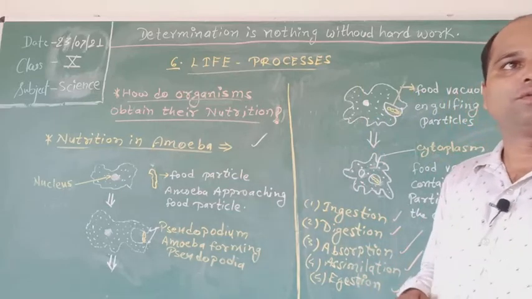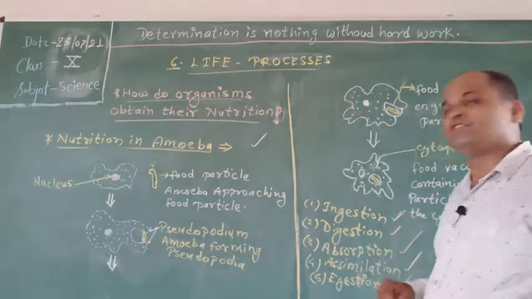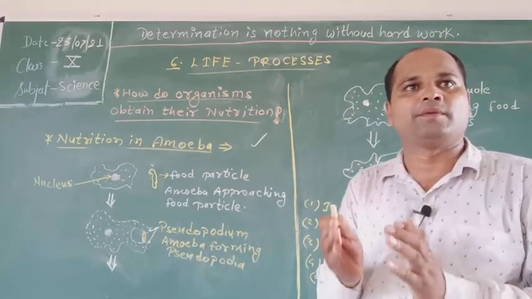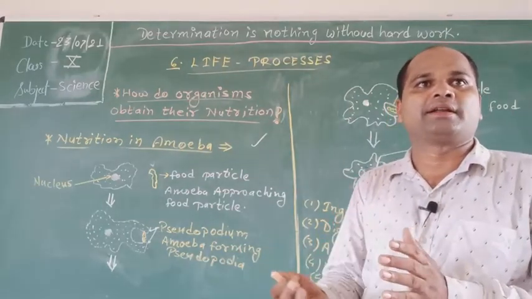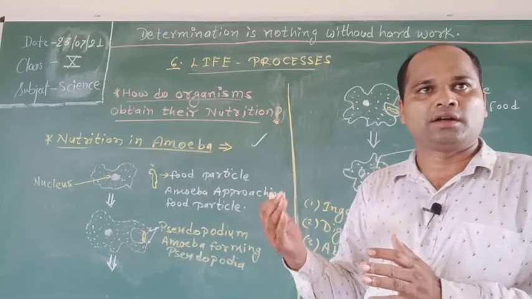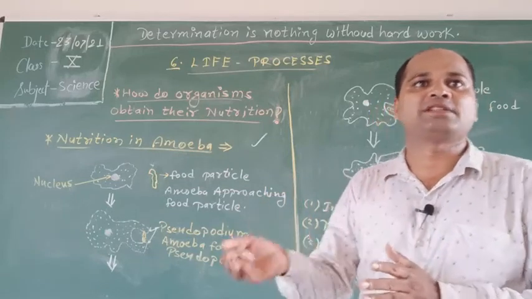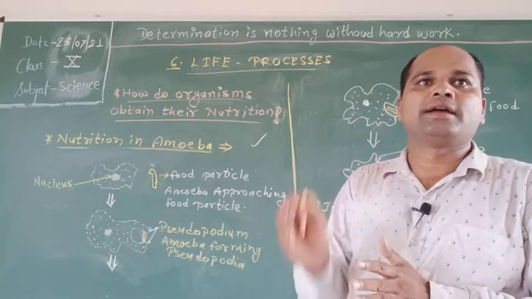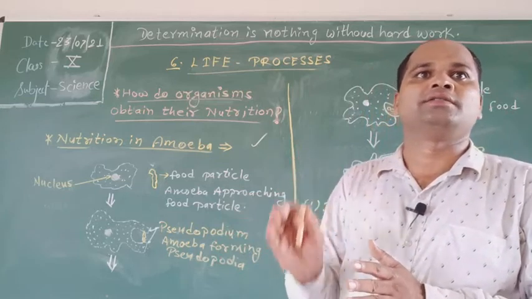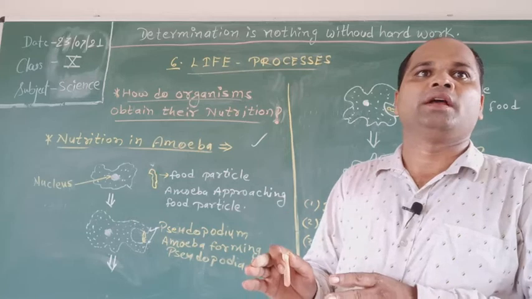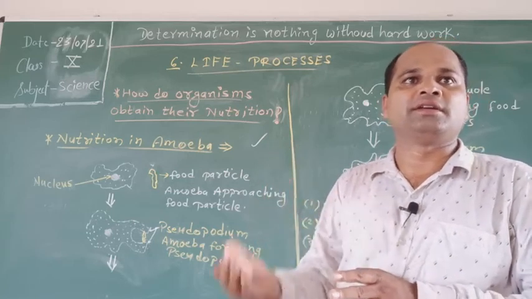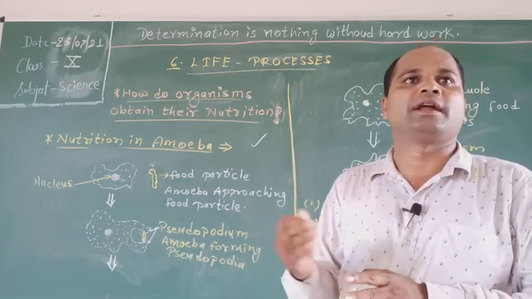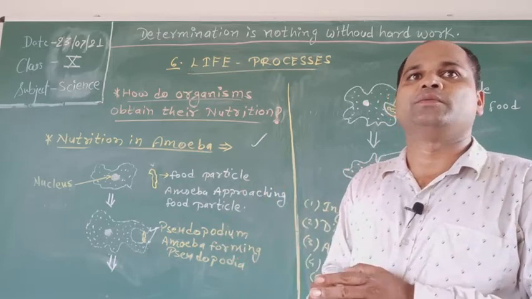First I will deal with ingestion. The food of amoeba consists of bacteria, small protozoans, diatoms, algae, and pieces of animal and plant materials. It has no fixed mouth for ingestion of food, and it ingests food by forming temporary finger-like extensions called pseudopodia.